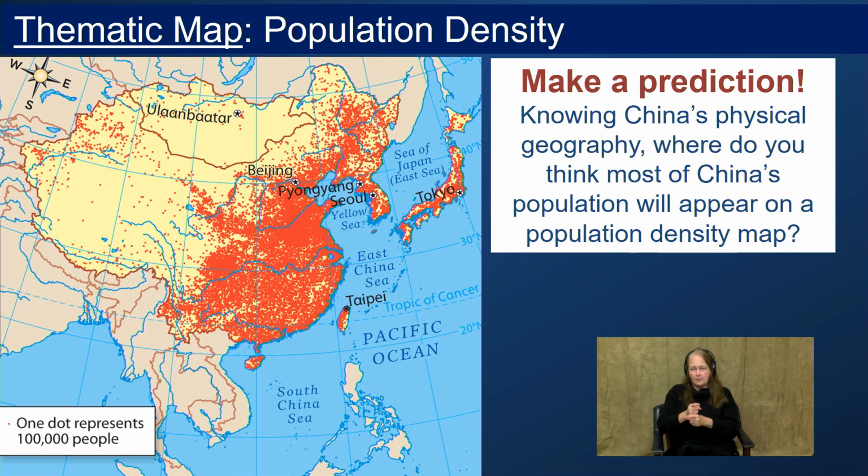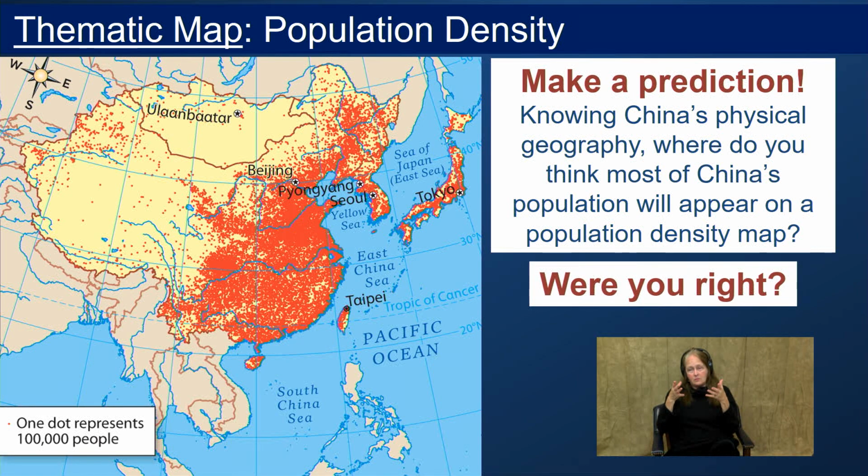Look at that. You can really see how most of the population in East Asia is clustered around those low-lying coastal areas along the eastern coast of China. You can see how heavily populated it is. One dot represents 100,000 people. So this is among the densest population on Earth. So, were you right? Of course you were.